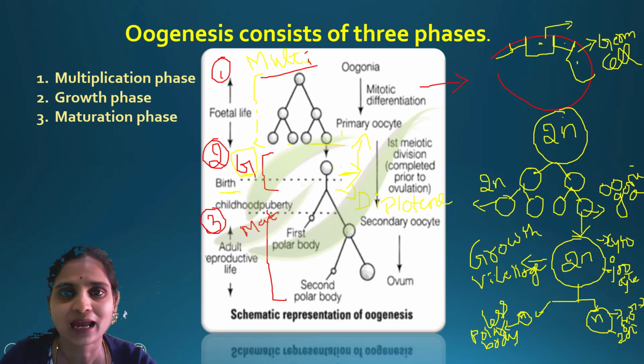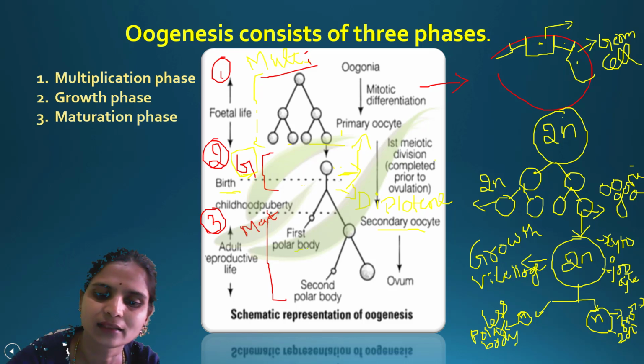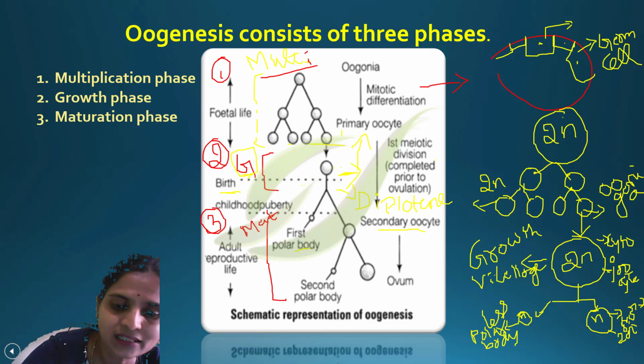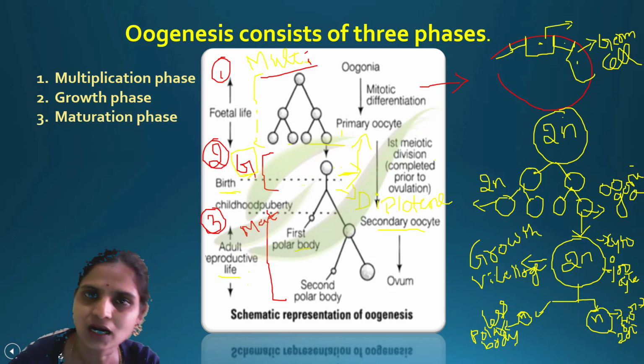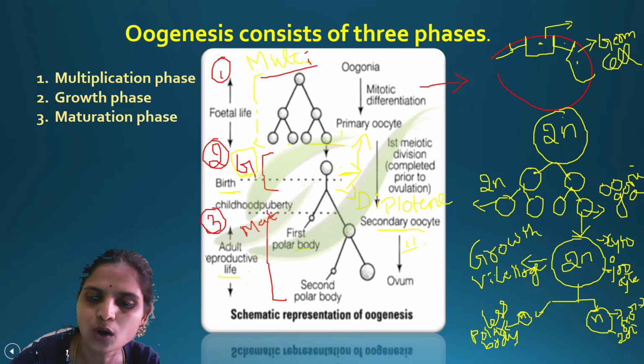Later on, at the time of puberty, it starts undergoing a complete meiosis 1. After meiosis 1 is completed, you get the secondary oocyte and the polar body. That is why they have given here adult reproductive life. So once at the puberty stage, meiosis 1 will be completed. Now the secondary oocyte will undergo the second meiotic division.